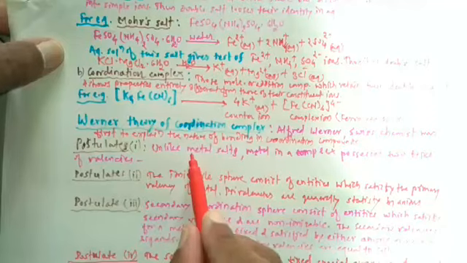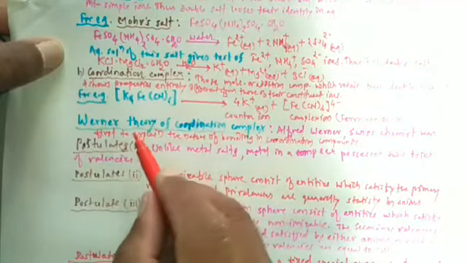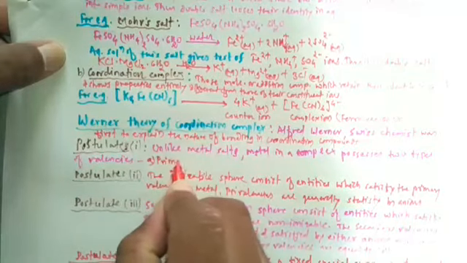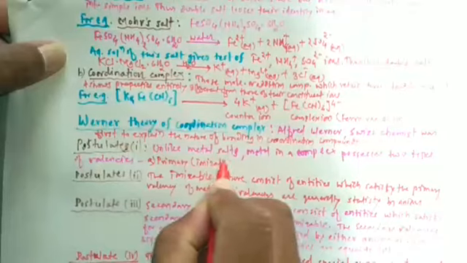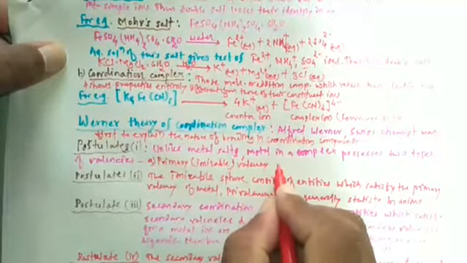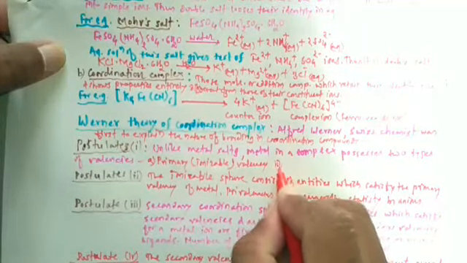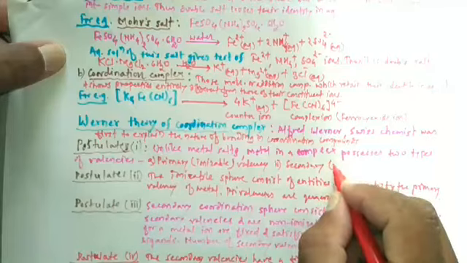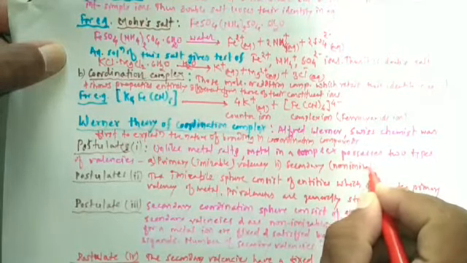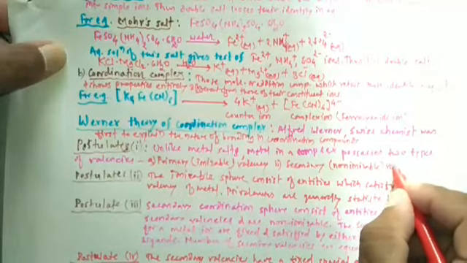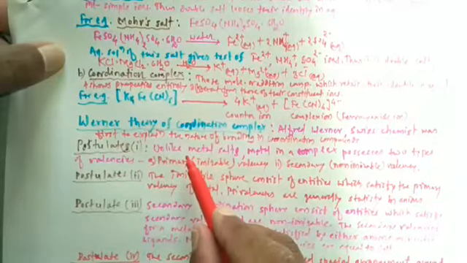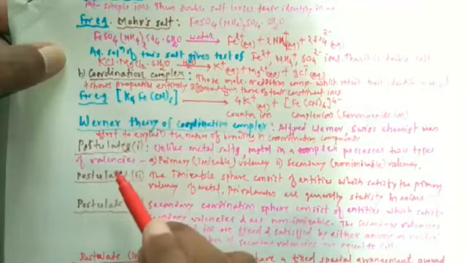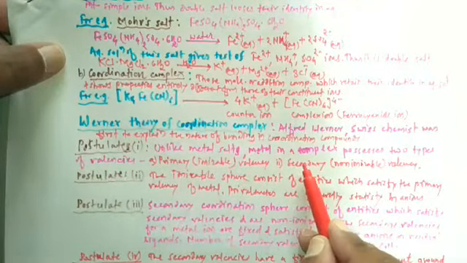First, the primary or ionizable valency, and second, the secondary or non-ionizable valency.